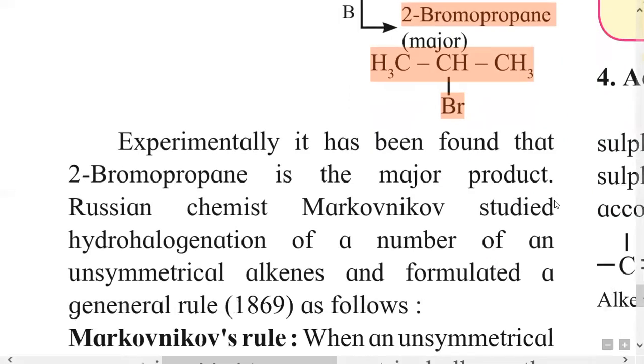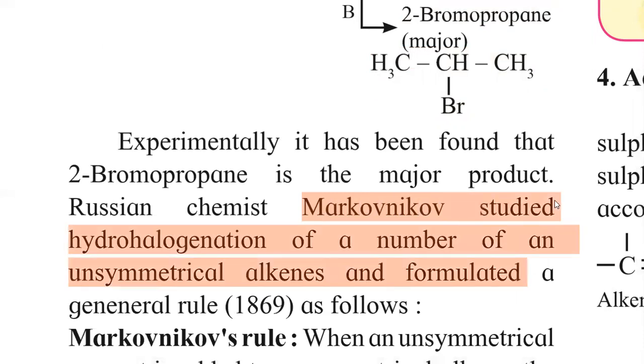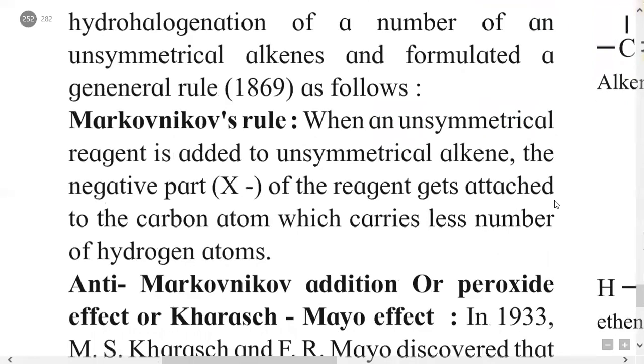The Russian chemist Markovnikov studied this hydrohalogenation of a number of unsymmetrical alkenes and formulated a general rule, the Markovnikov rule. We will study the first statement of this Markovnikov rule.